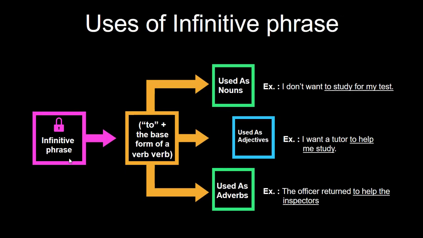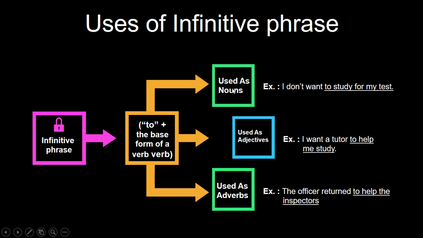But how do we use them, or what are the uses of infinitive phrases? We have here that the infinitive phrase is composed of the preposition to plus the base form of the verb. We can use an infinitive phrase as a noun, as an adjective, or as an adverb. So we have some examples here.